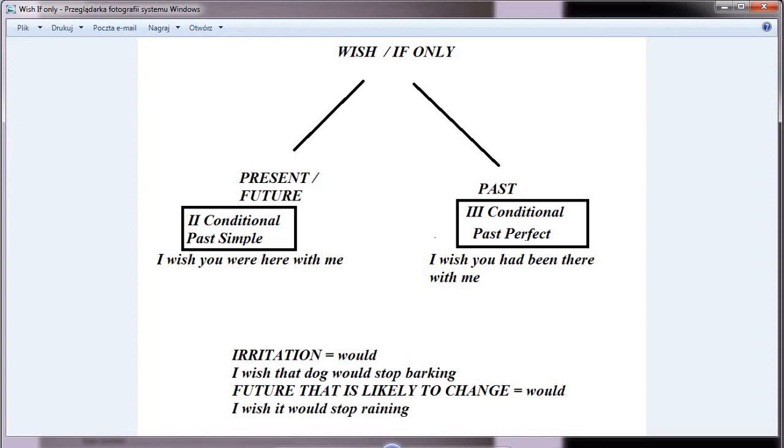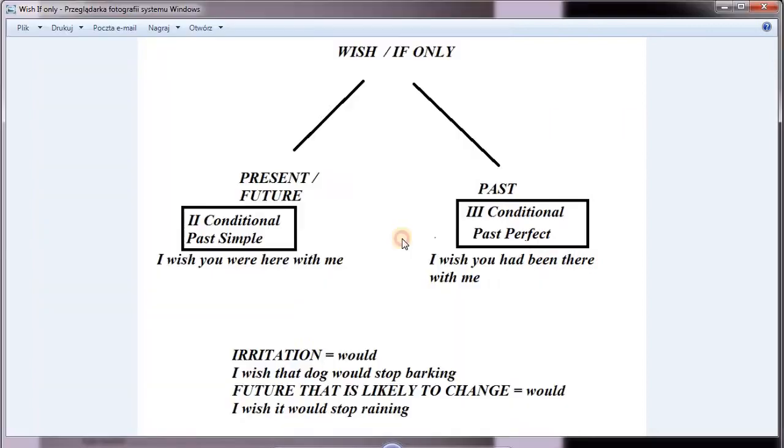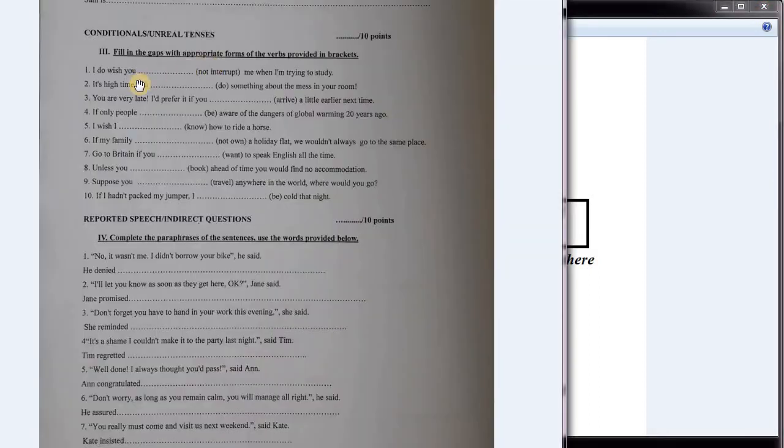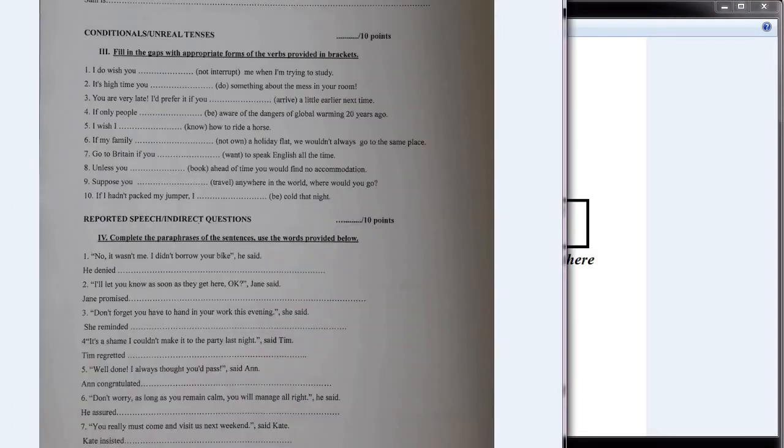And apart from that, this is something even more explicit, because here we are expressing irritation, so we can use would to indicate that irritation. So I do wish you wouldn't interrupt me now when I'm studying, right? Because we are expressing our irritation here. So it's present, future, and we are expressing irritation, so we are using would.